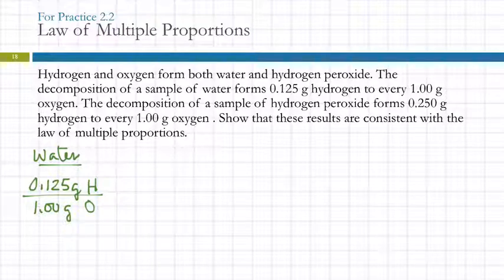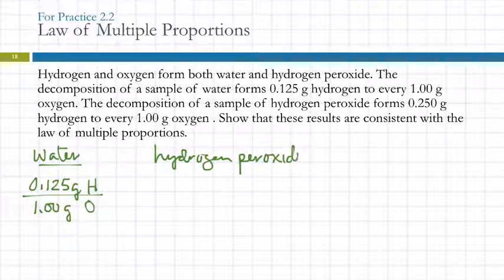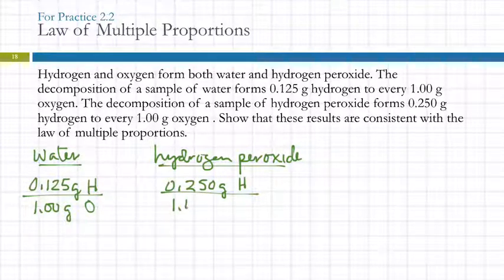And the decomposition of a sample of hydrogen peroxide gives 0.250 grams of hydrogen for every 1 gram of oxygen. And it's asking us to show that these results are consistent with the law of multiple proportions.